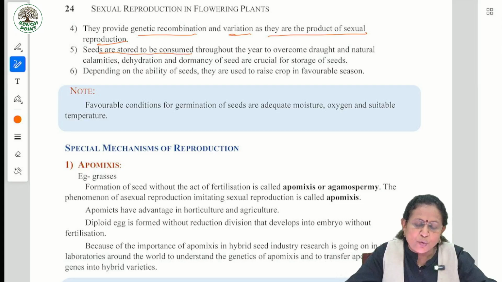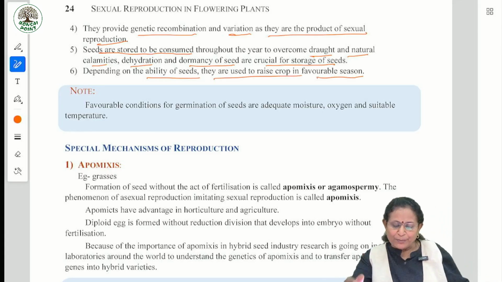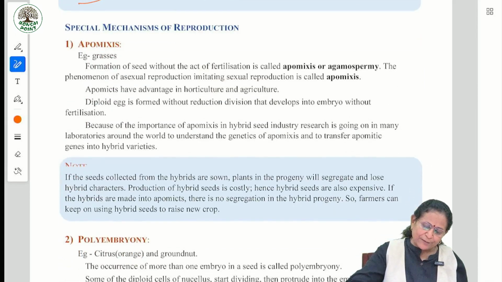Seeds are stored to be consumed throughout the year to overcome drought or any other natural calamities. Dehydration and dormancy of the seed are crucial for the storage of seeds. Depending on the ability of the seeds, they are used to raise crop in favorable season. Favorable conditions for germination of seeds are adequate moisture, oxygen, suitable temperature.